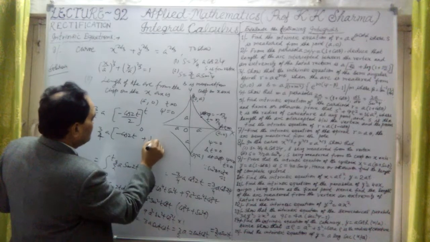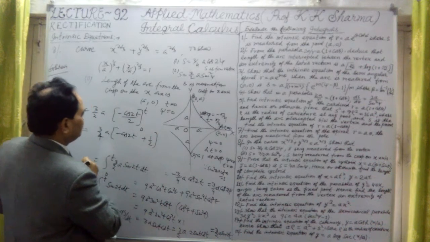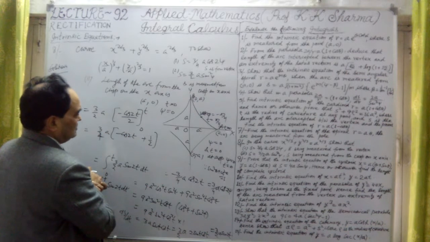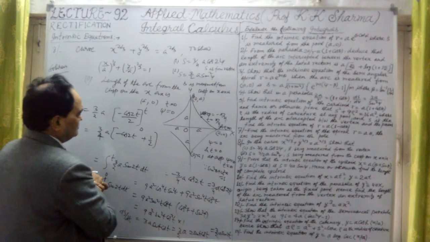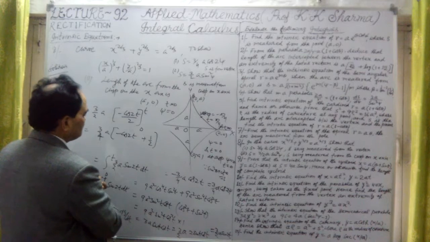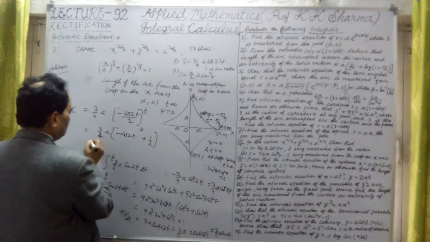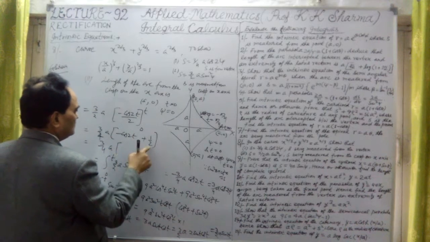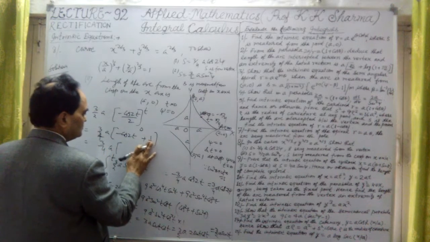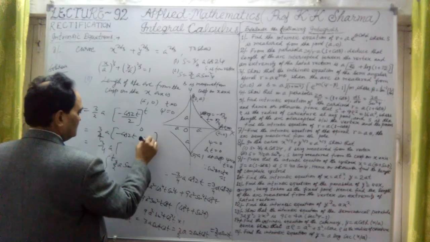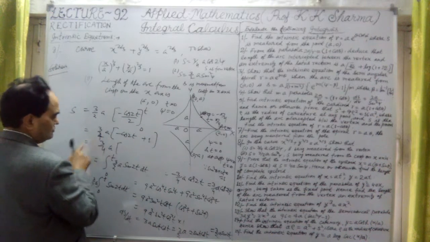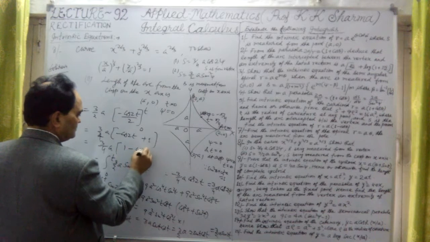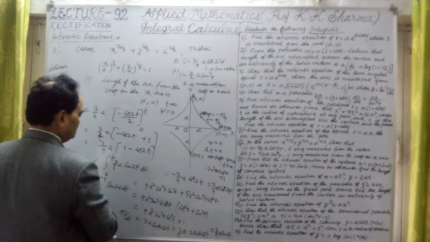The 2 I have already taken outside, so this is 3 by 4a into 1 minus cos 2t.